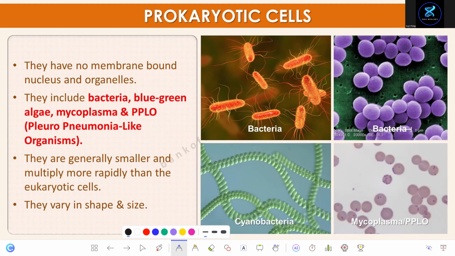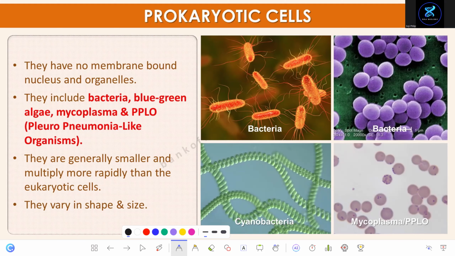If it's loosely attached, what do you call it? Slime layer. If it's tightly attached, it's called capsule. What's the function of this layer? What's the function of glycocalyx? It prevents dryness, meaning protection from dryness.